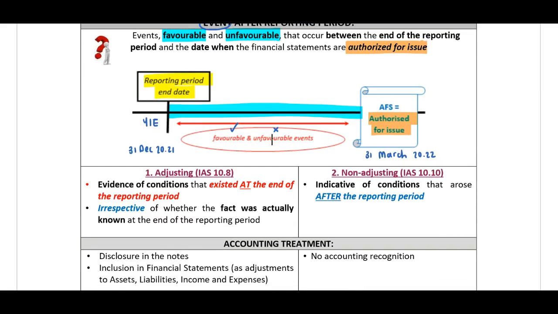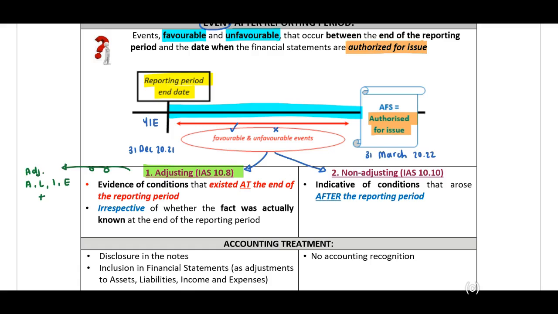Now, this can be a favorable or an unfavorable event between the reporting year end and the date when the financial statements are issued. Right, now, we need to be able to identify these events, either being adjusting event or a non-adjusting event. Now, when you look at the word adjusting, what does it tell us to do? It indicates to us that we will have to adjust either assets, liabilities, income, or expenses.